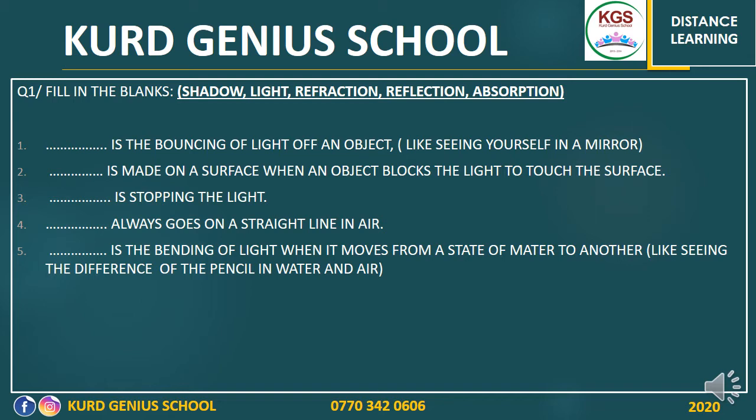Blank is the bending of light when it moves from one state of matter to another, like seeing the difference of the pencil in water and air. I'm pretty sure that you remember this, that when I put the pencil in the water it was obvious that it looks like it's broken, but it's not. What do you call this phenomenon?